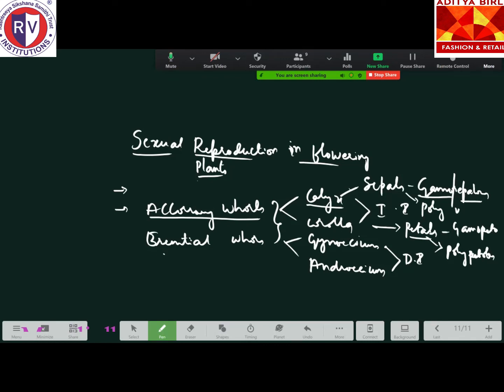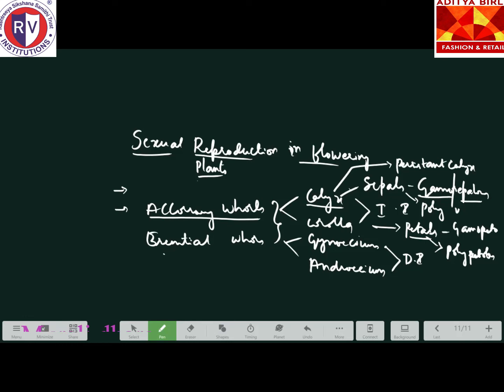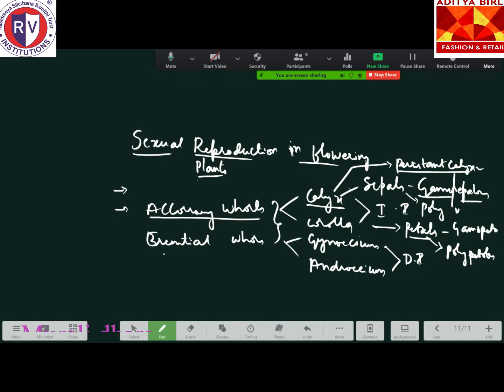One of the conditions you can see in case of calyx is called the persistent calyx. Remember, it is called persistent calyx. What do you mean by persistent calyx? Usually, when the flower is converted into fruits and seeds, the calyx will wither and fall off. But in case of persistent calyx, even after the formation of fruits and seeds, the calyx remains and persists along with the fruits.